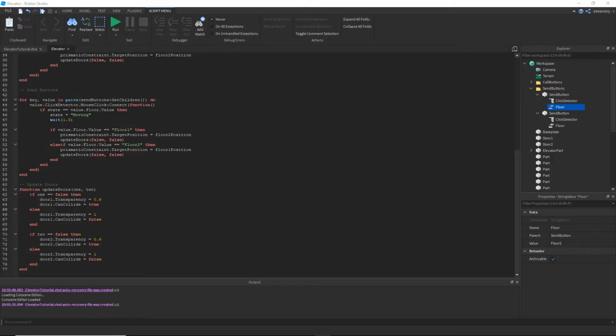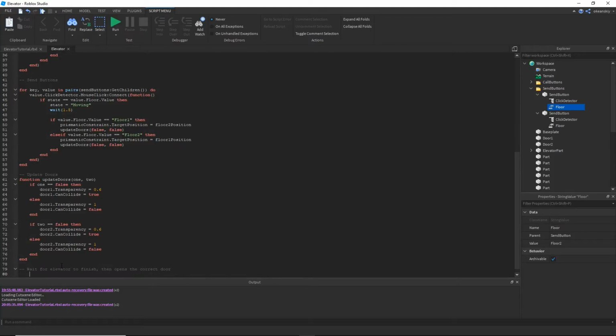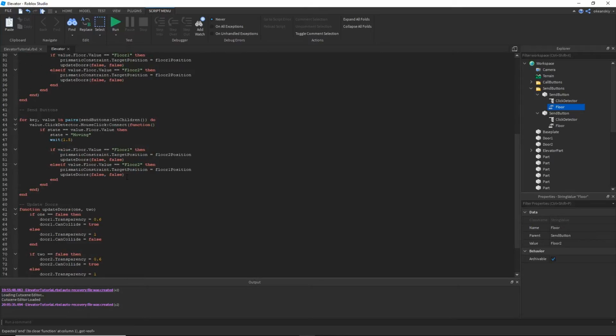The last function we need is something I called wait for elevator. It's gonna wait for the elevator to finish getting to where it needs to be, then opens the correct door. So, function wait for elevator, and then the floor name, the expected floor name.